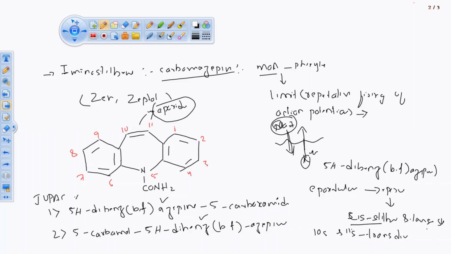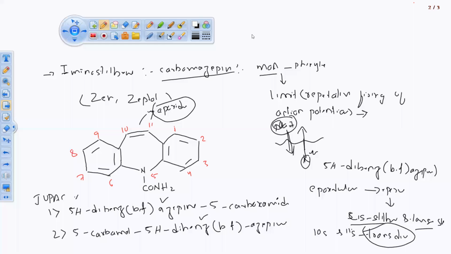So it will give cis-stilbene and trans-stilbene. The epoxide will convert the cis and trans into 10S, 11S trans-diols. ठीक है, अभी देखो मेटाबॉलिक प्रोसेस कितना इंटरेस्टिंग है.